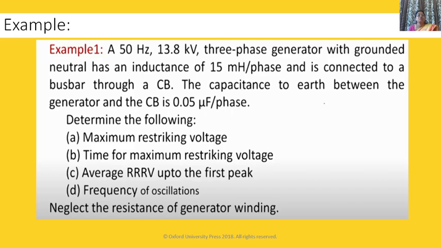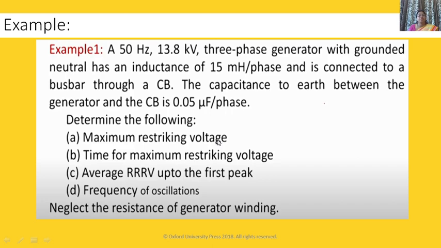Now you have to solve this problem. A 50 Hz, 13.8 kV, 3-phase generator with grounded neutral has an inductance of 50 millihenry per phase and is connected to the busbar through a circuit breaker. The capacitance to earth between the generator and the circuit breaker is 0.05 microfarad per phase. Determine the following: maximum restriking voltage.